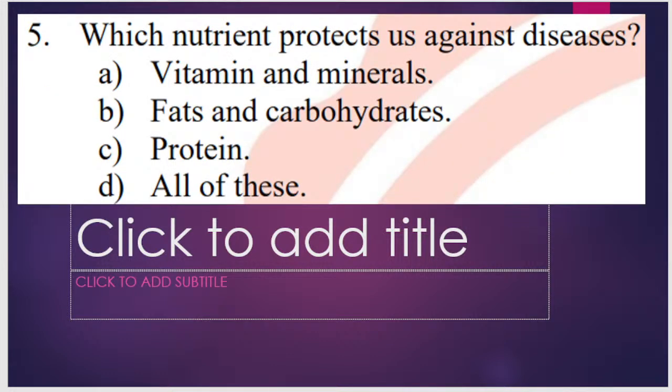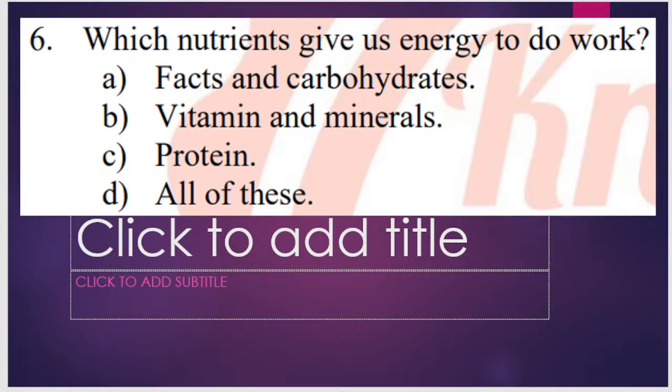Question number 248. Which nutrients protect us against diseases? Vitamins, minerals, fats and carbohydrates, proteins, all of these. Protein is required for growth and development of the body. The answer is vitamins and minerals. If we have vitamin and mineral deficiency in our body, it will lead to deficiency diseases.